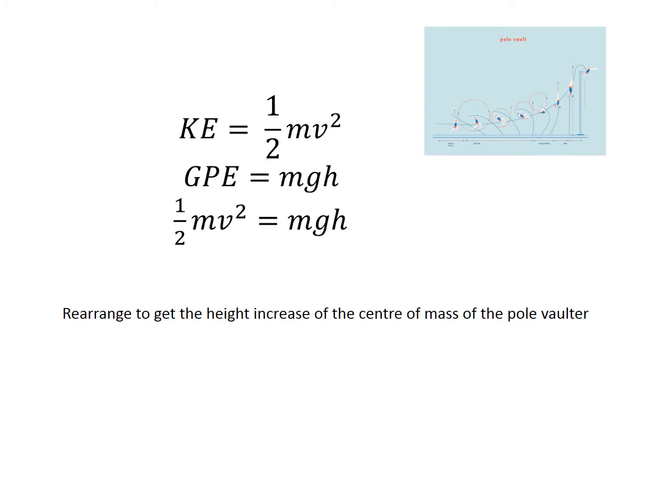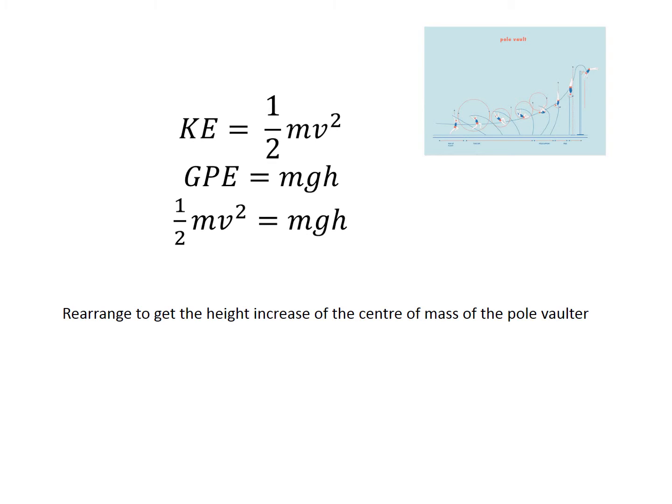So the kinetic energy can be described as 1/2 mv squared. When they get to the top of their pole vault, their energy is the mass times gravity times height. You might have done this before at school. Potential energy is mgh. So our model basically says that you convert all of your kinetic energy into potential energy. So for the whole system, kinetic energy equals potential energy, which is this equation here: 1/2 mv squared equals mgh. That is the model for as high as anybody can pole vault.